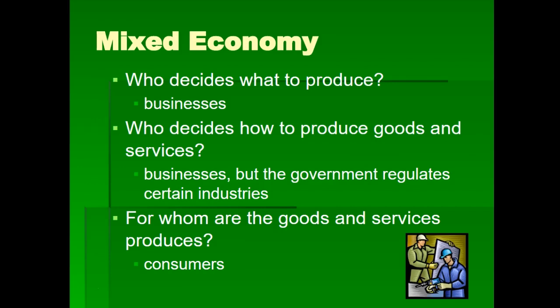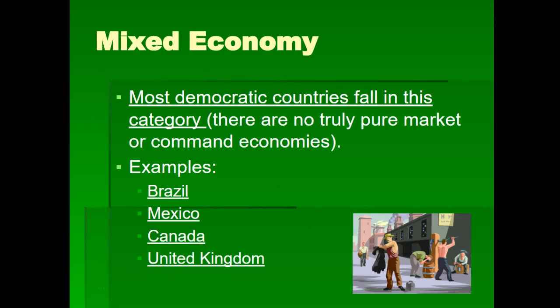In a mixed economy, who decides what to produce? Really businesses. And who decides how to produce goods and services? Businesses, but the government can regulate certain industries. And for whom are the goods and services produced? It's consumers. Most democratic countries fall in this category because there are no truly pure market or command economies. Examples might be Brazil or Mexico or Canada or the United Kingdom.